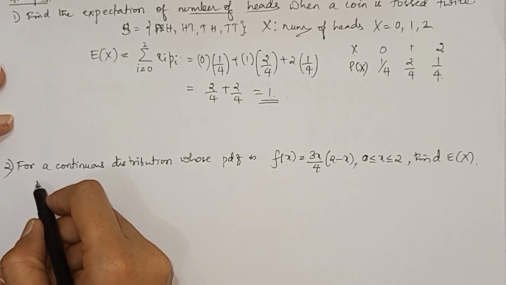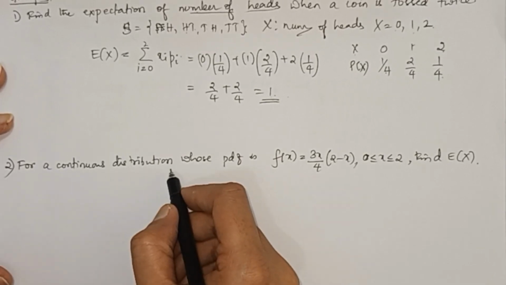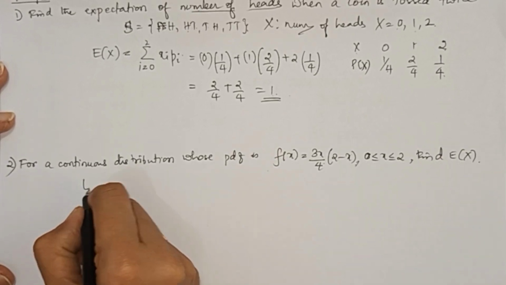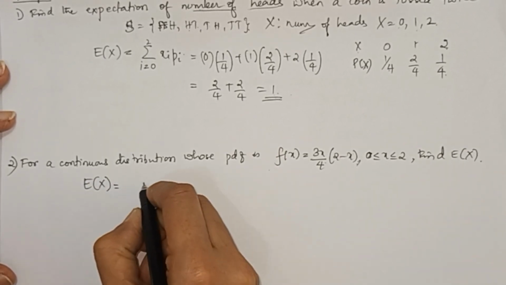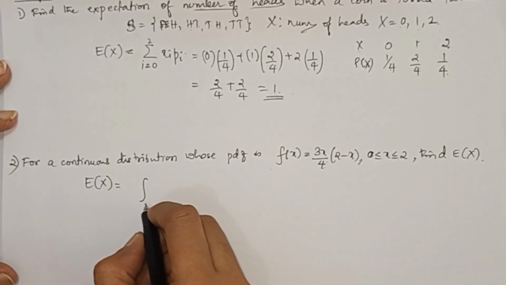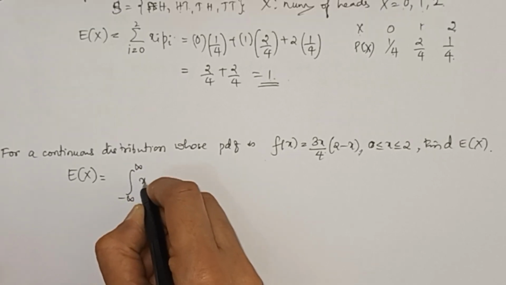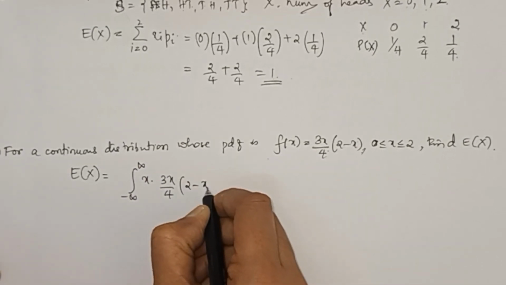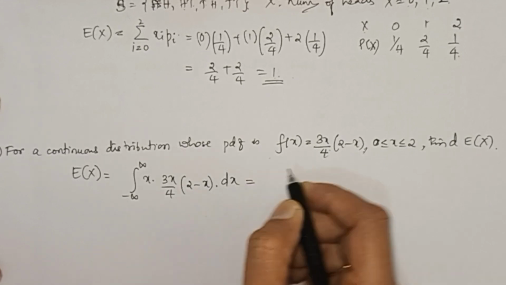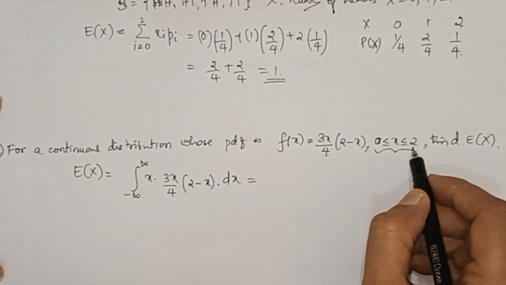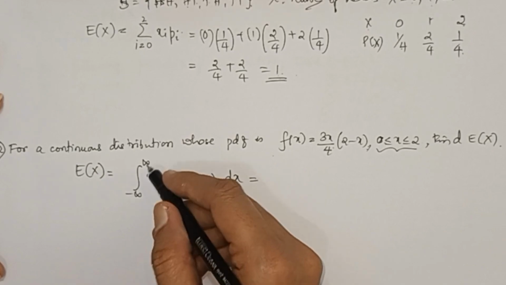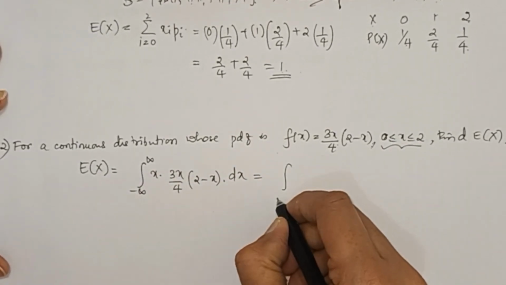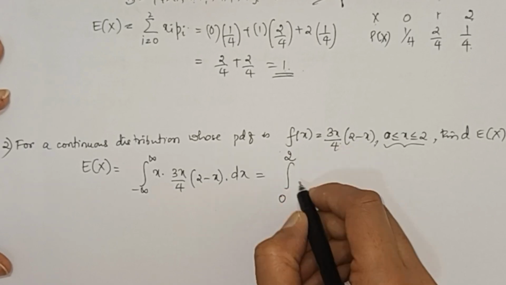See the second problem. For a continuous distribution whose PDF is given by this, you have to find E of x. So it is a continuous random variable. So expectation of x is integral from minus infinity to infinity of x into f of x, which is 3x by 4 into 2 minus x into dx. But now the interval here given is 0 to 2. Therefore, for those real values, I have to find out the expectation. So, I can replace these limits by 0 to 2.